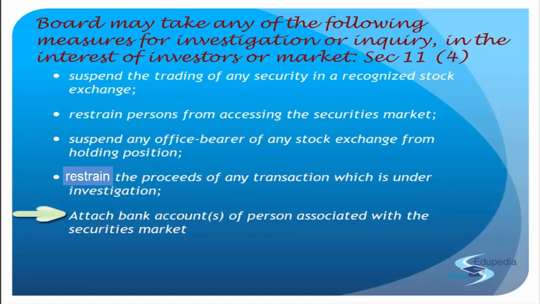So we can freeze one or more bank accounts, and only those bank accounts which have been used, I would say. The proceeds that have come from these trades have to be saved somewhere. So they have been saved in a bank account, and that particular bank account will be frozen. That can be of any intermediary or any person who is associated with the securities market, and who has acted in violation of the regulations or the procedures of the act. Getting the point? So for the people who are actually involved, like the intermediaries, only those bank accounts where the proceeds have been kept will be frozen.